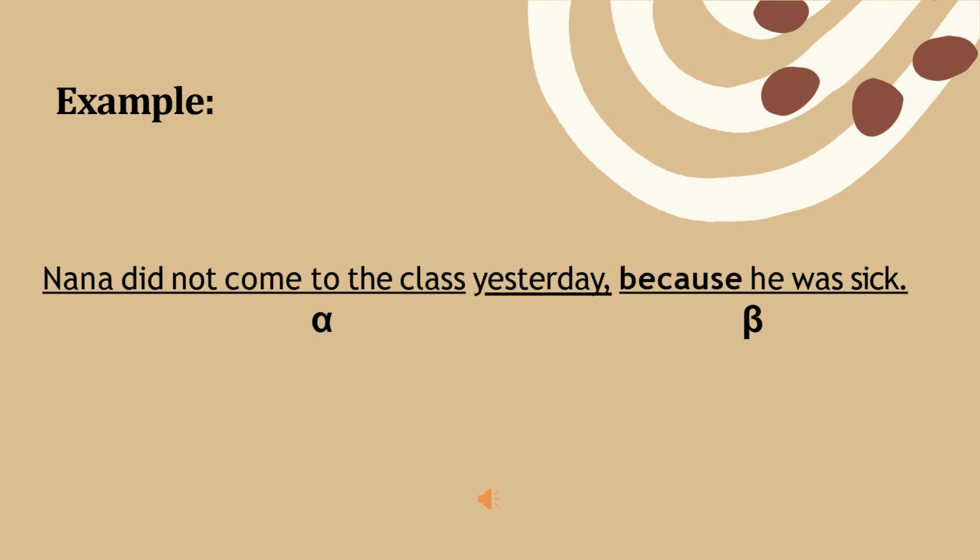And the next, it is for the example, Nana did not come to the class yesterday because he was sick. Nana did not come is an independent clause, so it is marked with alpha. Then because he was sick, it is a dependent clause. Because this clause is tied to the previous one, it is marked with beta.